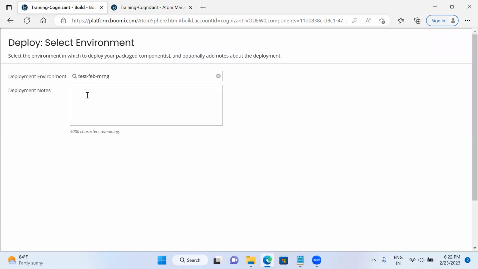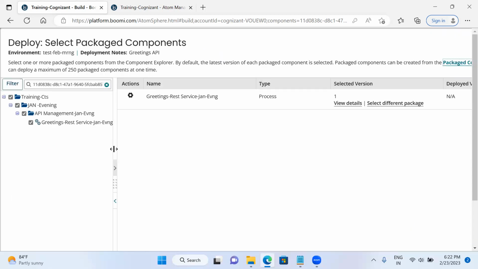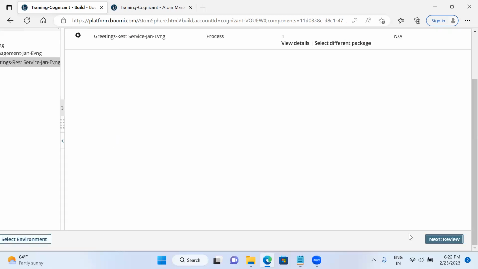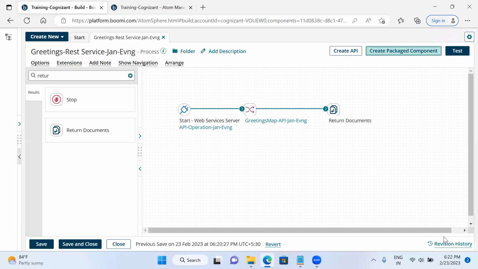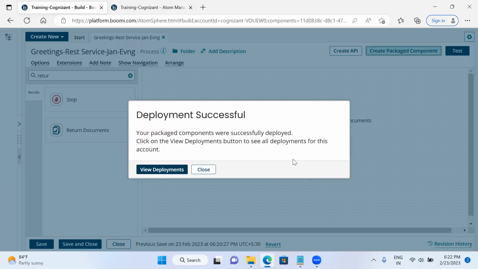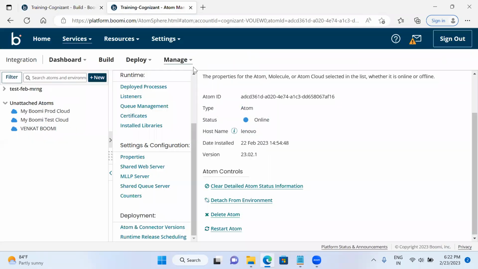I will choose the environment and here greetings API. Now I will select next. Now I will come back here. Review. Deploy. I will deploy now. Okay, now I have done the deployment here. So once after deploying, I will be going back to the process here.